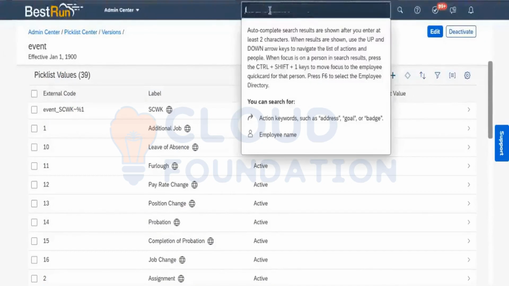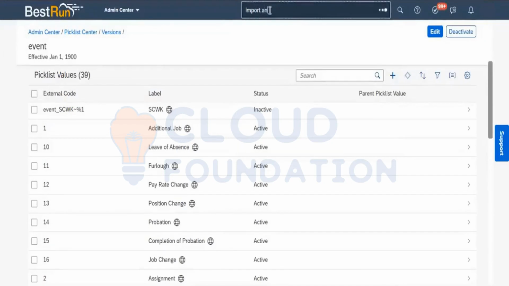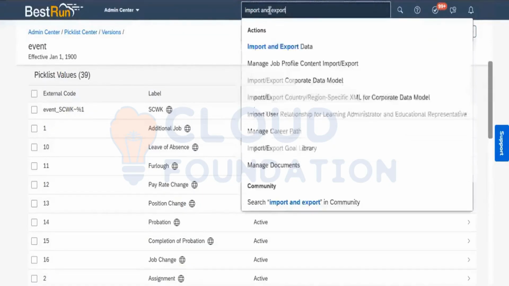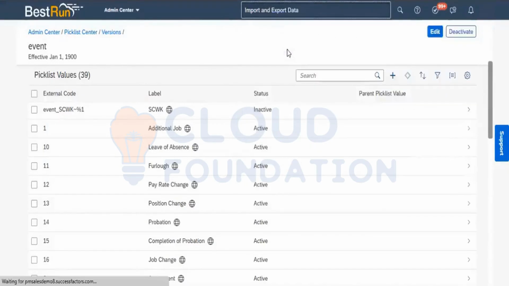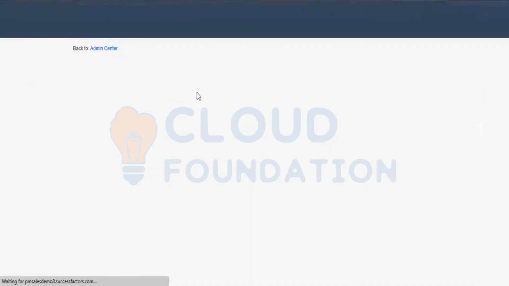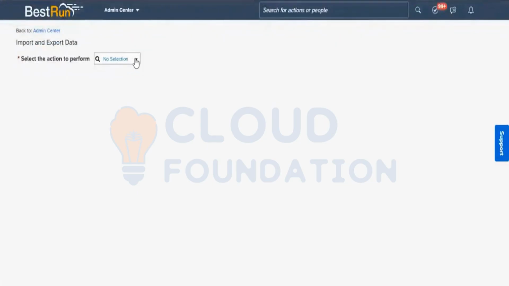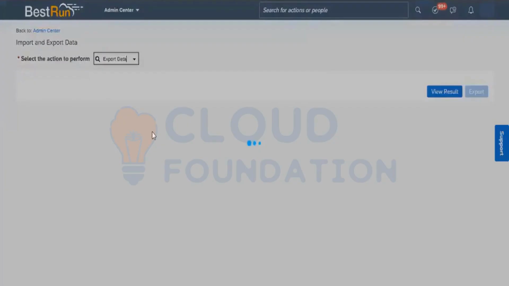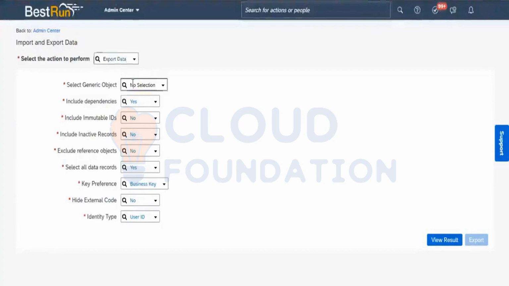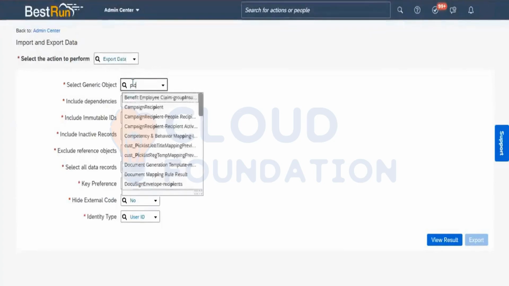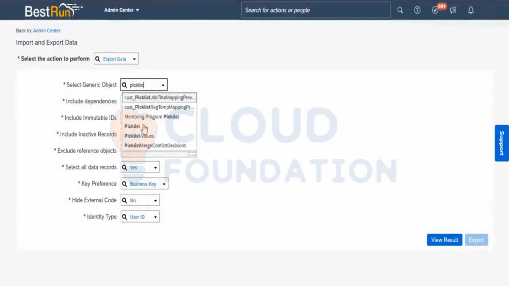And how can these events be downloaded? We go to import and export. This also we have seen when we went into MDF object. Import and export data. Here you can mention picklist. Here you can select export. Select the generic object as picklist values.